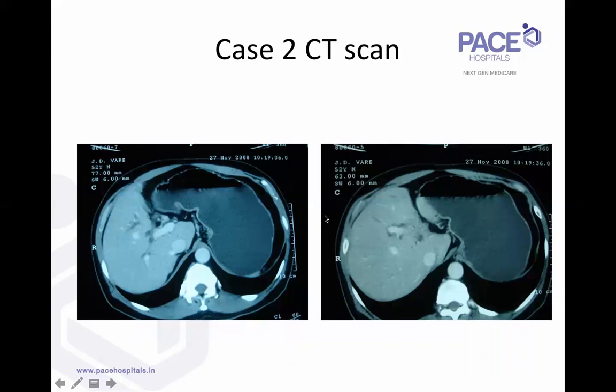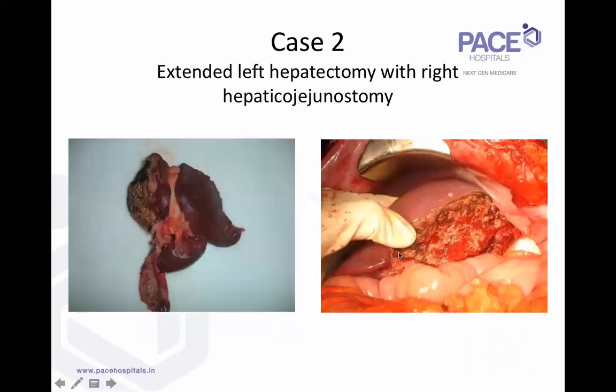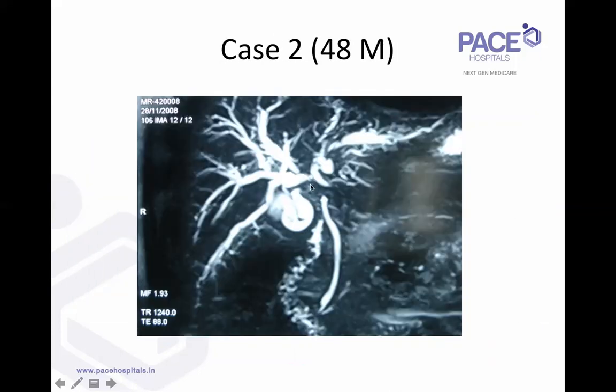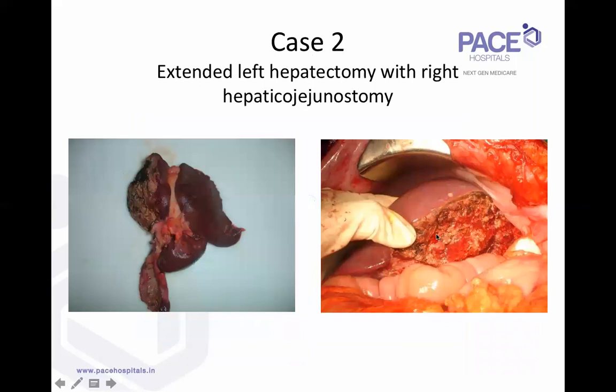So you can see the CT, the portal vein is encased and gone here, and the left lobe is atrophic. So in this kind of a patient, obviously, we're going to get a margin on the right side. So we do a left hepatectomy with a caudate lobectomy and en bloc excision of the extrahepatic bile duct. And then we do a right hepaticojejunostomy.